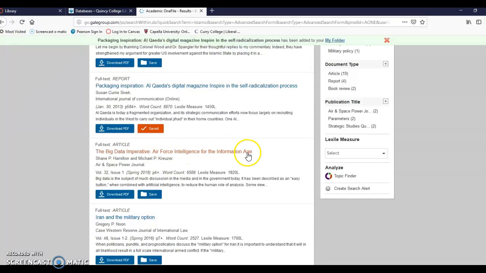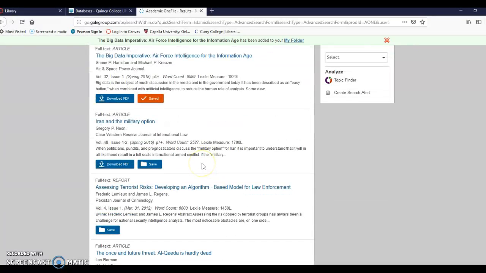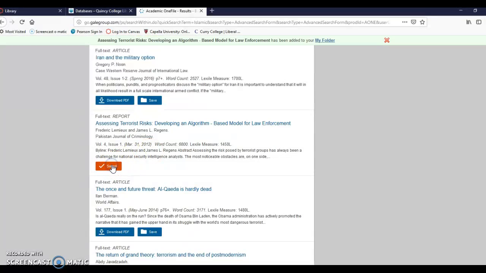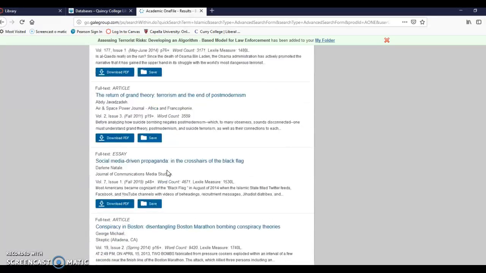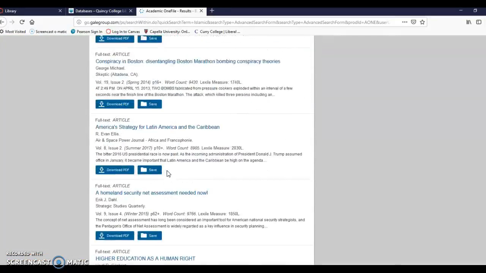Big Data, Air Force Intelligence and Information. Okay, I don't know what that's about, but I'm going to save it anyway because it sounds okay and it's big enough. Iran and the Military Option, too short. Assessing Terrorist Risks, Developing an Algorithm. Yes, I love it. Save. And you can see as I'm doing, I'm just going to go through very quickly, save what sounds good and is the right size, give everything else away.